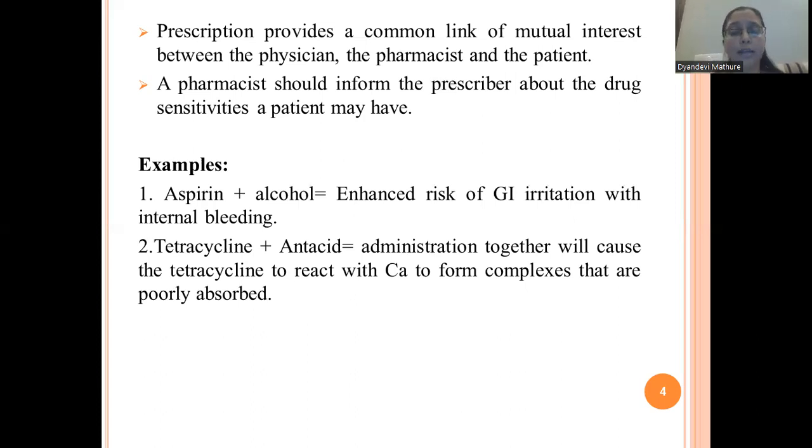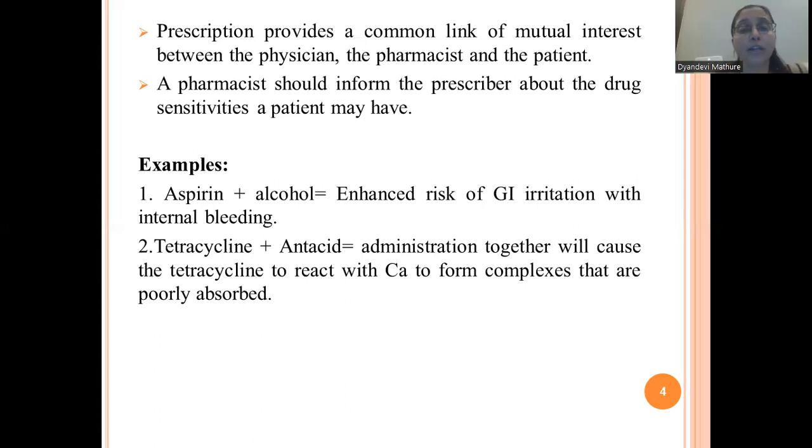A few examples: as you all know, aspirin is an analgesic, an NSAID. If aspirin and alcohol, these two agents, combine together, there will be an enhanced risk of GI irritation with internal bleeding. Aspirin is a very common medicine for relieving pain.